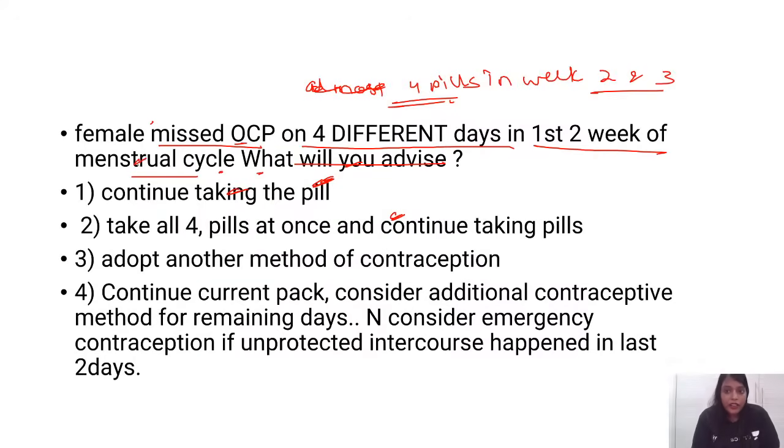So continuing the pill alone won't be the answer. Taking all 4 pills at once and continuing the pill is also not correct. Adopting another method of contraception is also not correct. Continue the current pack and consider additional contraceptive, if you had this option, then it will be the answer. Even if she misses up to 7 pills, you can just continue the current pack and consider additional contraception. Consider emergency contraception if unprotected intercourse happened in the last 2 days, which some of you have given me.